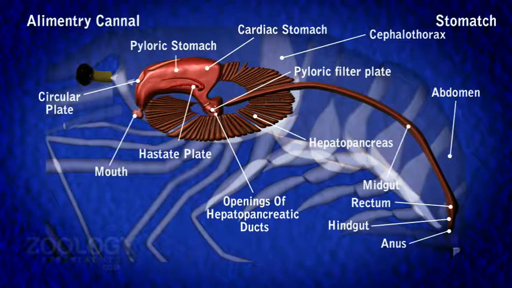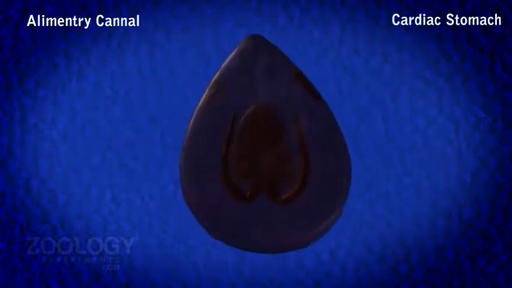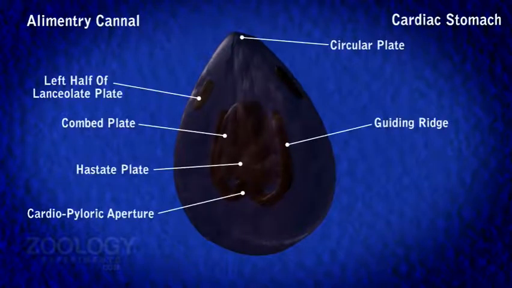smaller posterior pyloric stomach. Cardiac stomach: the inner cuticular lining or intima of cardiac stomach presents numerous inconspicuous longitudinal folds covered by minute bristles.